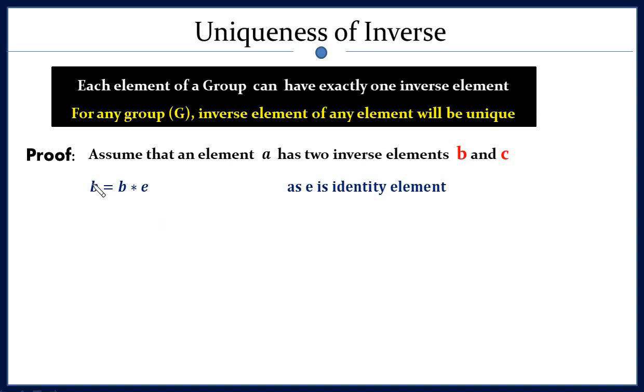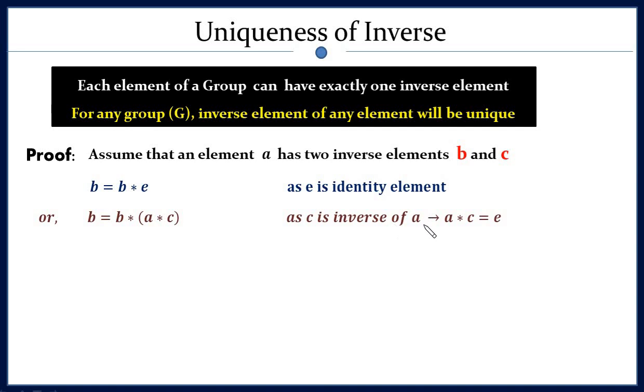Now we can write B as B star E, because E is the identity element. If you take the binary operation between B and E, it will give us B, because E is the identity element. Now we can replace this E by A star C. Why?